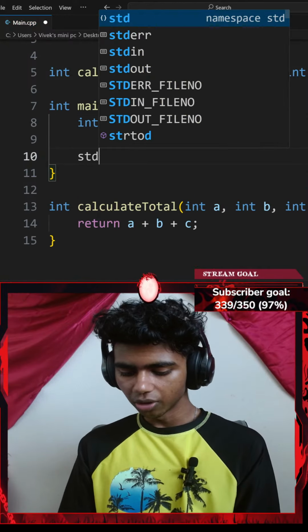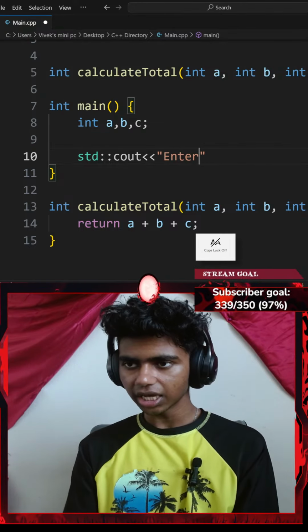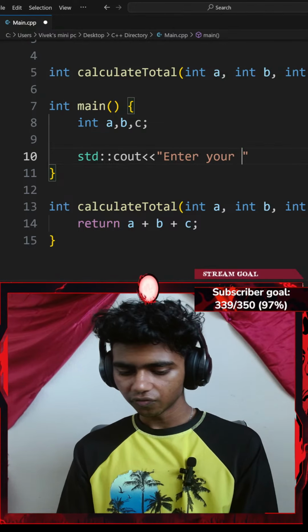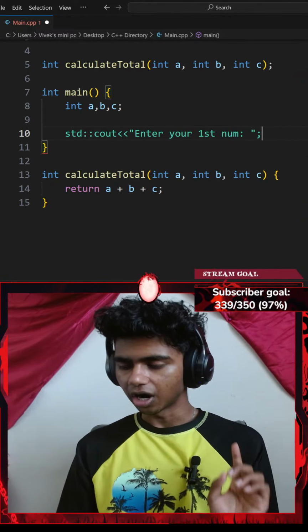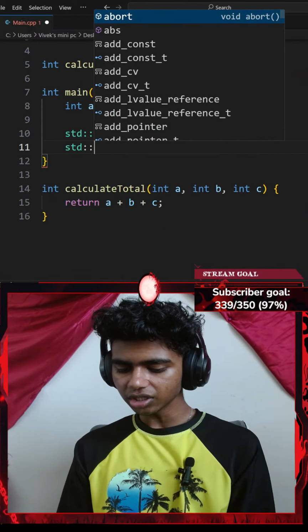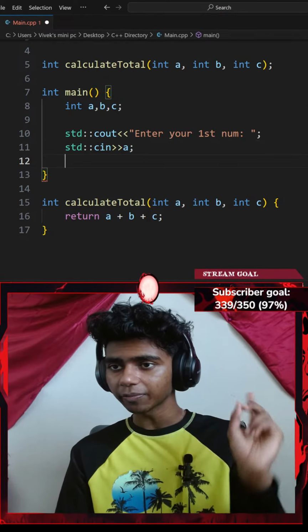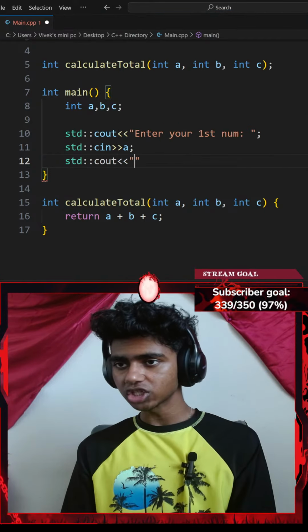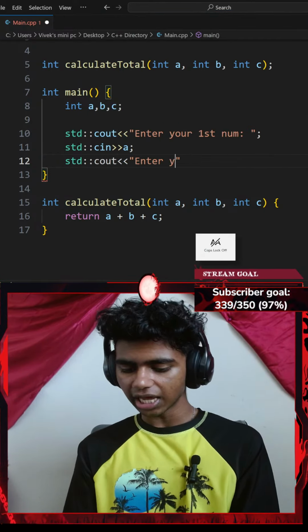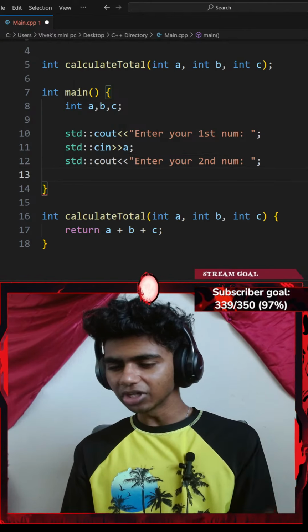Next up, let's go with a standard console output with an insertion operator. I'll say something like enter your first number, ending with a semicolon, and then a standard console input with an extraction operator to extract my variable a. Then another console output saying enter your second number, ending with a semicolon.